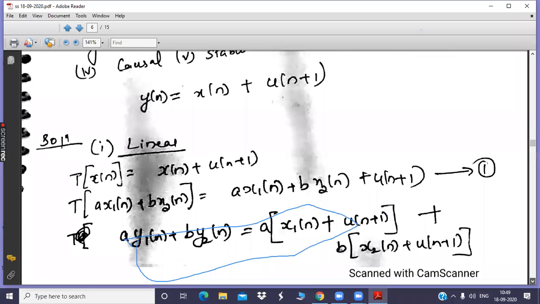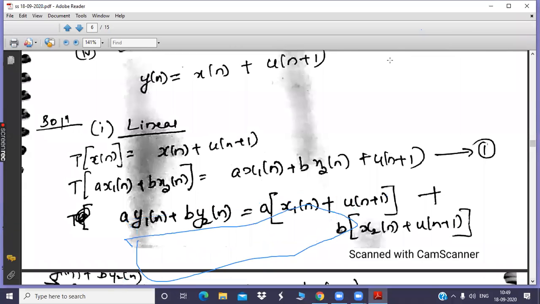While checking the linearity, first we will analyze the system's working. The system's working means the transformation of x(n). Okay, please don't write anything as of now, just listen. So what is the system's working? The system will just add the input x(n) along with u(n+1). That is nothing but the transformation of x(n). Transformation of x(n) is equal to y(n). Clear?